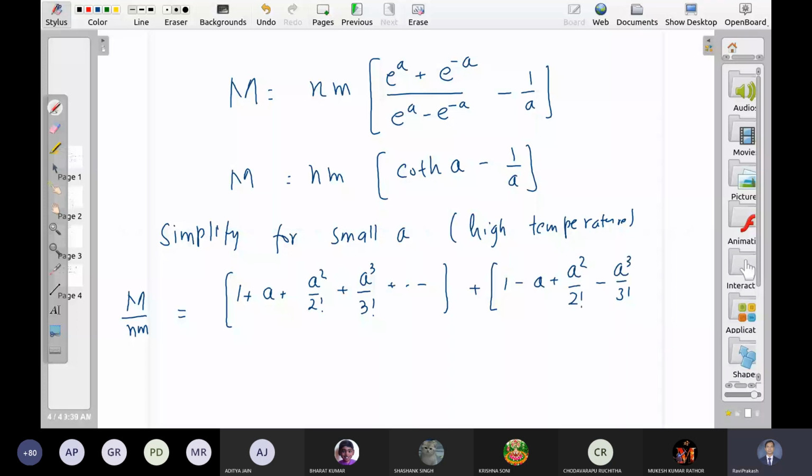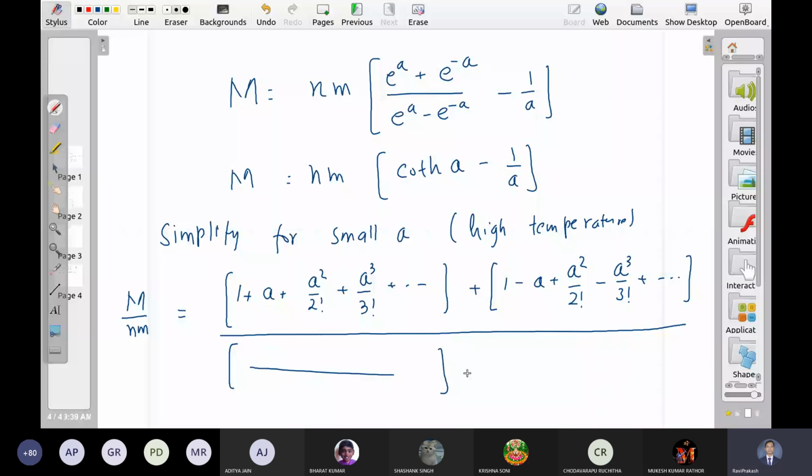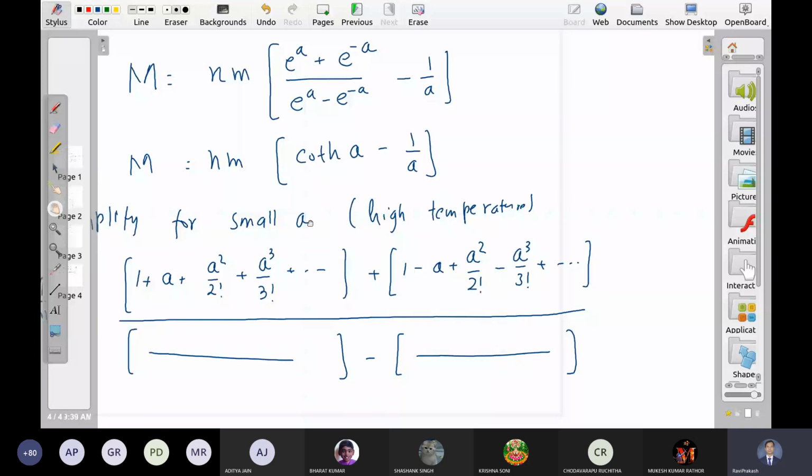Same thing, minus 1 upon a. So we want to solve it for small a.